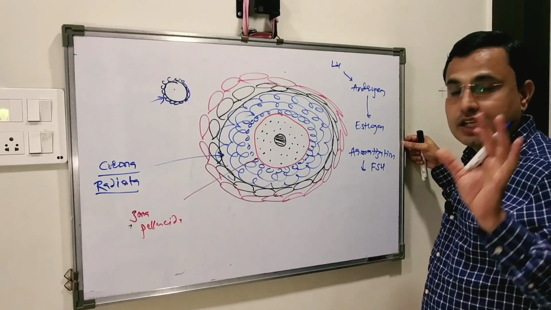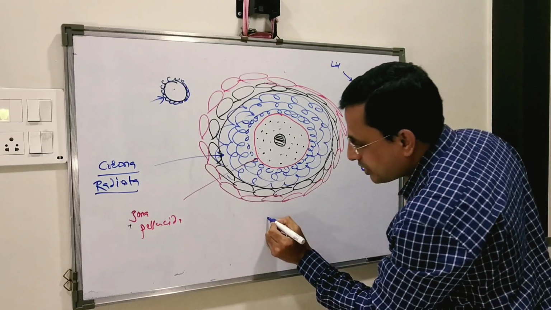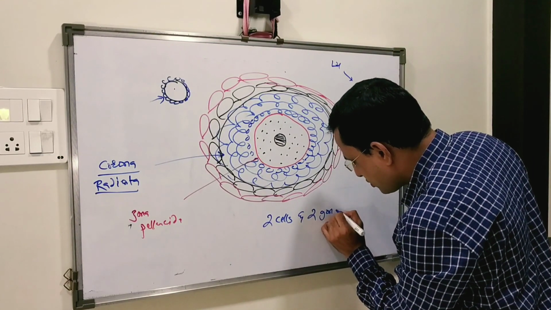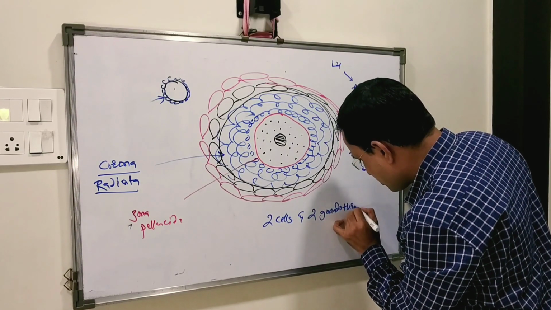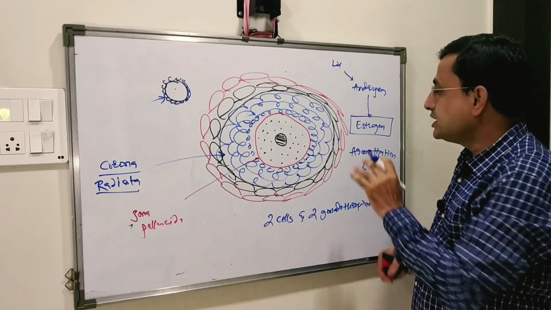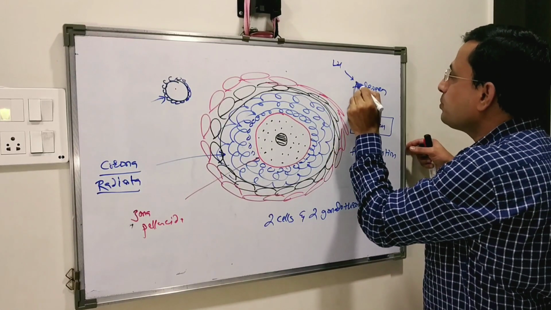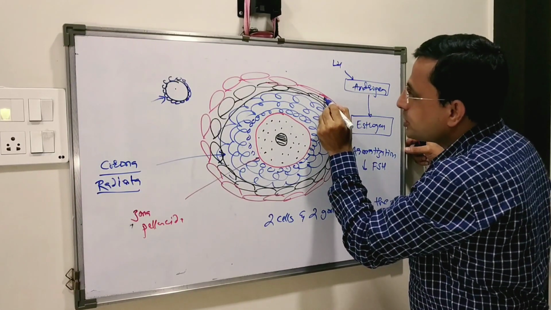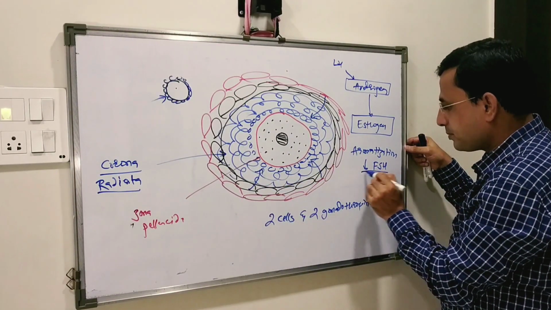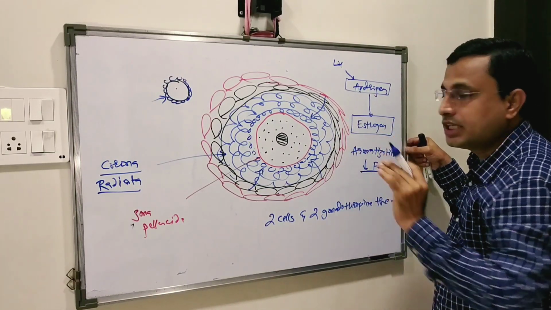So dear friends, the synthesis of estrogen is said to follow the two cell, two gonadotropin theory. Why? Because for the synthesis of estrogen, LH acts on the thecal cells and they produce androgens, and these androgens diffuse into the granulosa cells, and here under the influence of FSH, the granulosa cells aromatize these androgens into estrogen.